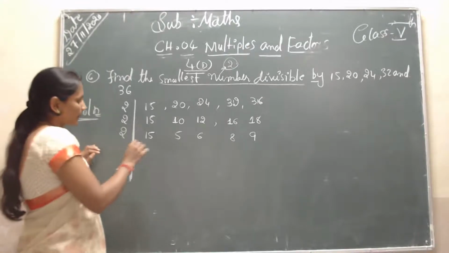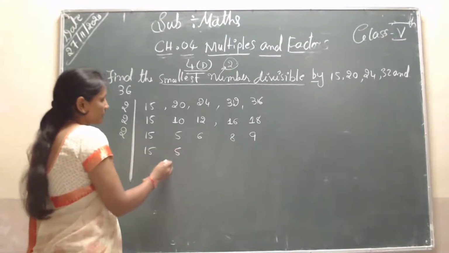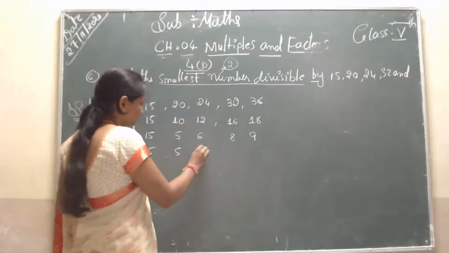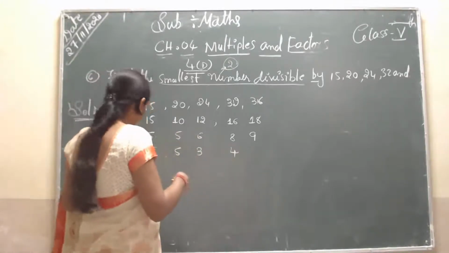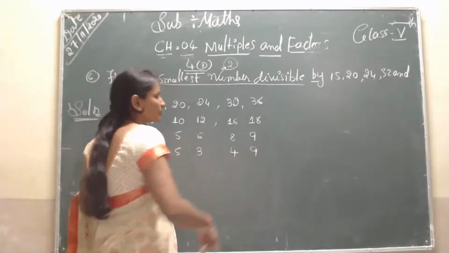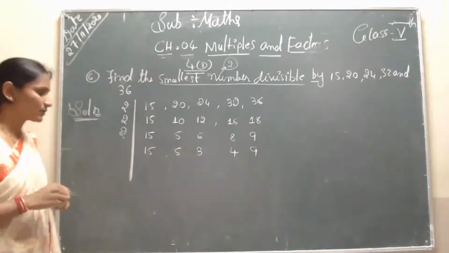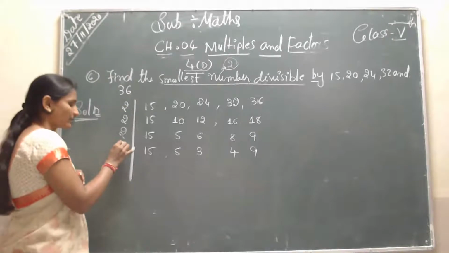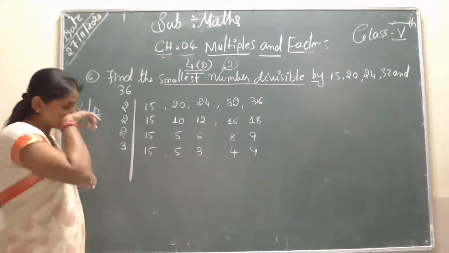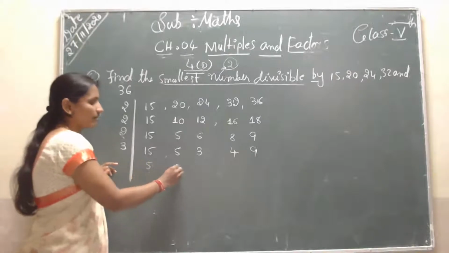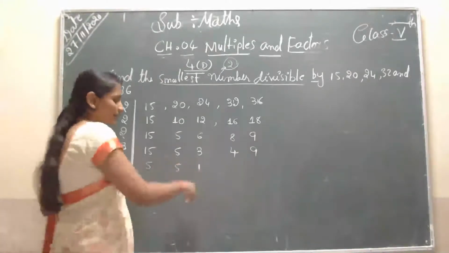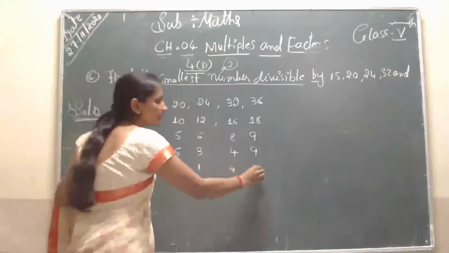So next, 15 you write as it is, 5 is not coming. Next is 3, 2 threes are 6. Next, 2 fours are 8. Next, 9 is not divisible by 2, because that is an odd number. Students, next you have to take the next number, 3. What is divisible by 3? 3 fives are 15. 5 is not divisible, so write 3 ones are 3. 4 is not, 3 threes are 9.